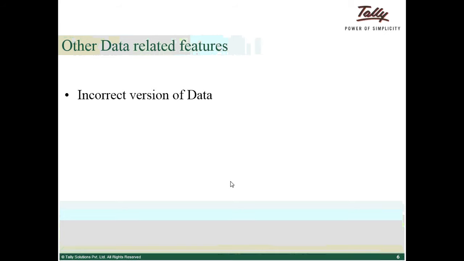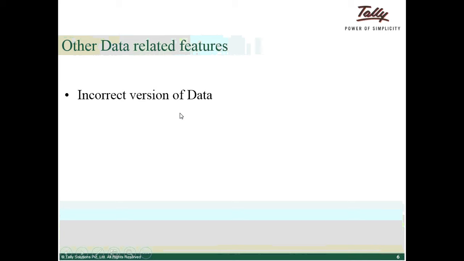Incorrect version of data is nothing but when you load higher version data in a lower version of Tally. For example, if I am using Tally ERP 9, the data of Tally ERP 9, if I try to load it in Tally ERP 2.0, then you will get a message called incorrect version of data.